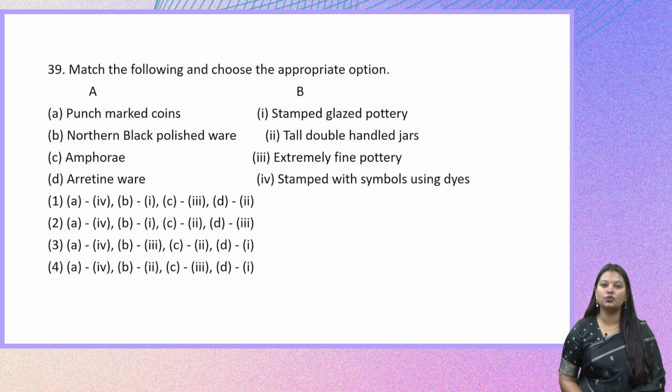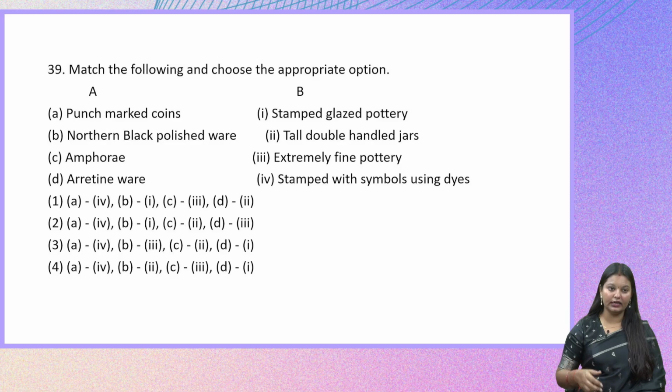Match the following and choose the appropriate option. So look at the options that are there in front of us, and we need to match each with the correct one. So a punch marked coin. Then we need to see in the B column: northern black polished ware, amphorae and Aretine ware. So in these two options, statements B and D, we need to match, and we need to pick up the keyword here, which is ware. So it will be related to something of pottery.